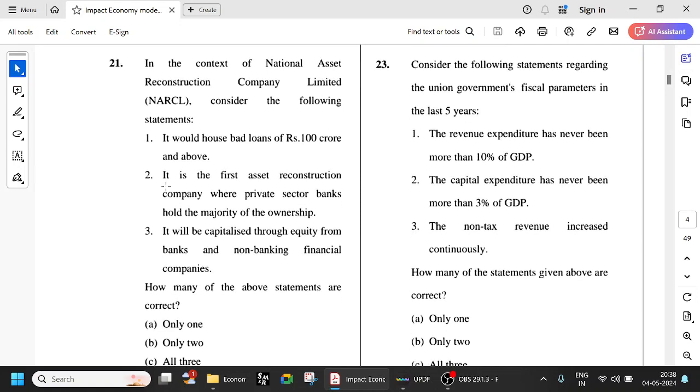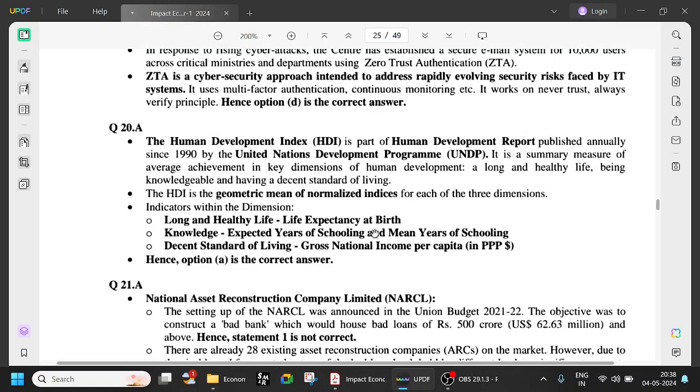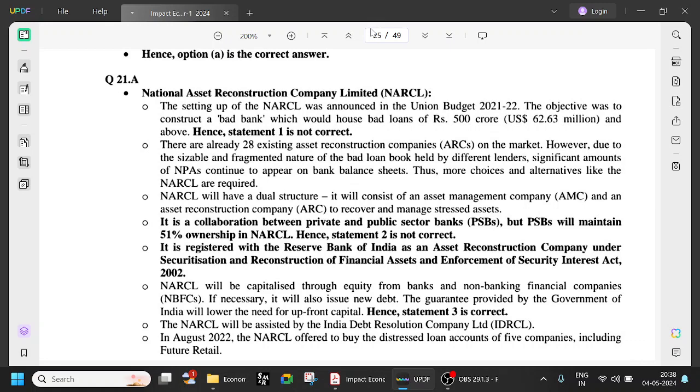So in the context of National Asset Reconstruction Company Limited, consider the following statements. So let us look at what is NARCL. National Asset Reconstruction Company Limited. The setting up of NARCL was announced in the Union Budget 2021-22. Okay, recently only. The objective was to construct a bad bank which would house bad loans of 500 crores.